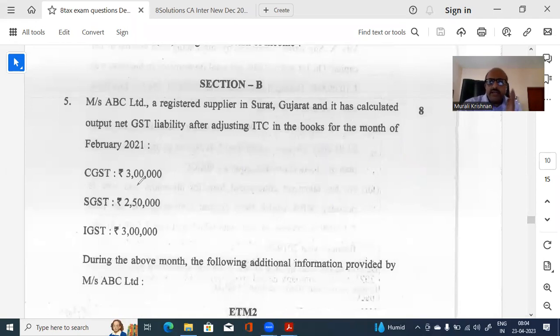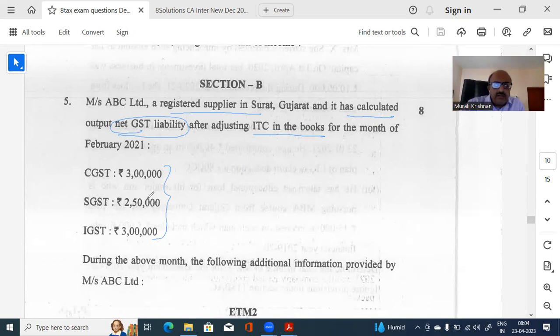When you read it, don't make a mistake. Now see what they have said. ABC, registered supplier. It has calculated the output net liability, this is not the input tax credit, after adjusting ITC in the books. Which means whatever is the output liability and the input has already been adjusted. This is a net liability as of now.